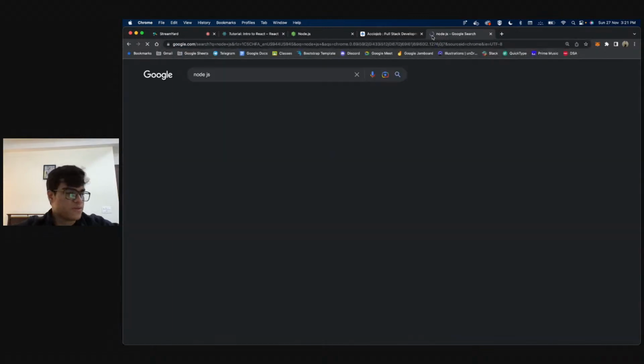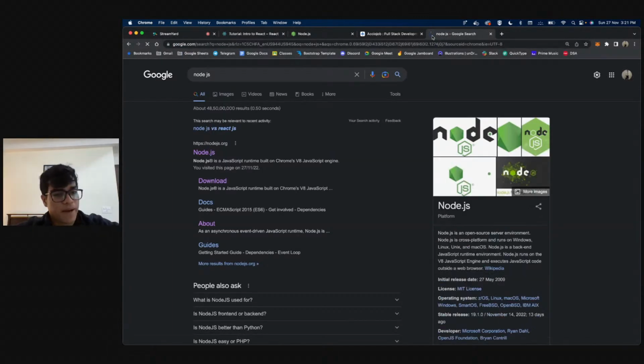What Node.js will do is provide us with the npm package. Npm is just Node package manager, which allows us to install React, and it allows us to install other packages for React. Packages are basically code written by other people that we can use, right?